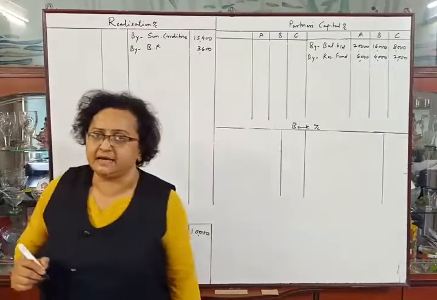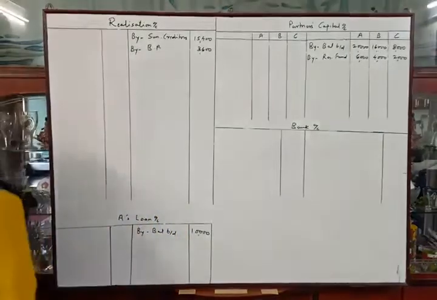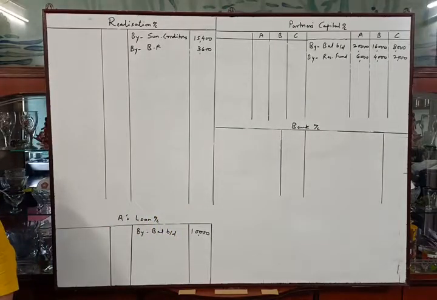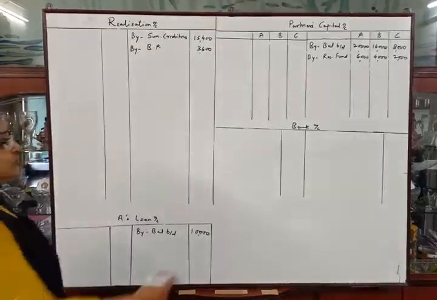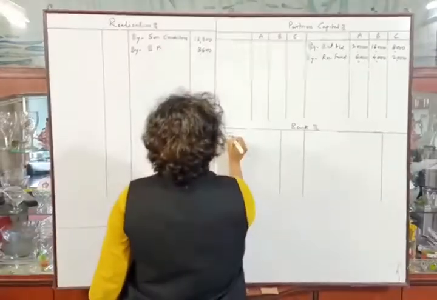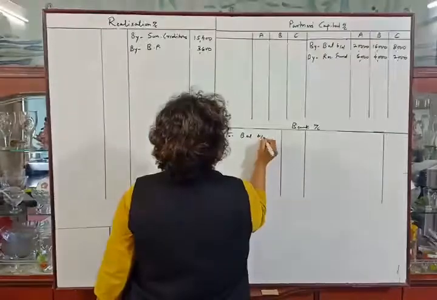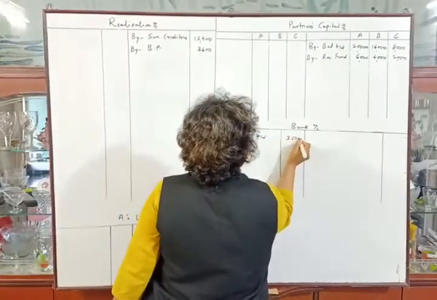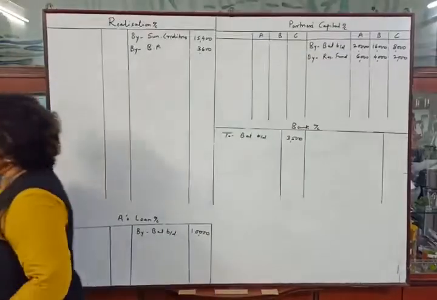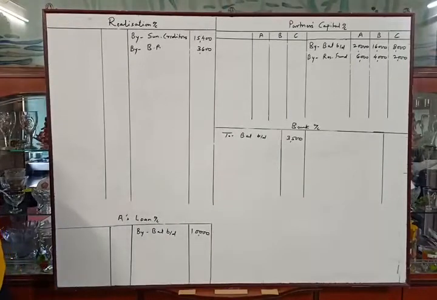Now the asset side. See the asset side of the balance sheet. Cash at bank rupees 3,500. So we will write down the bank balance. To balance brought down 3,500. Then other assets, stock, debtors, joint life policy and plant and machinery.